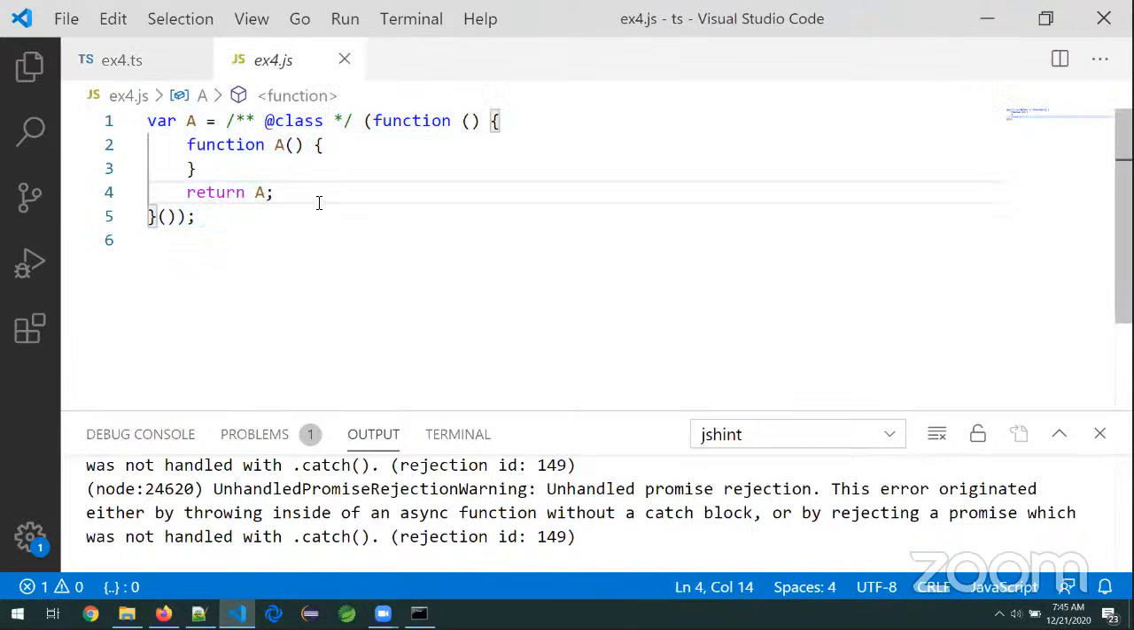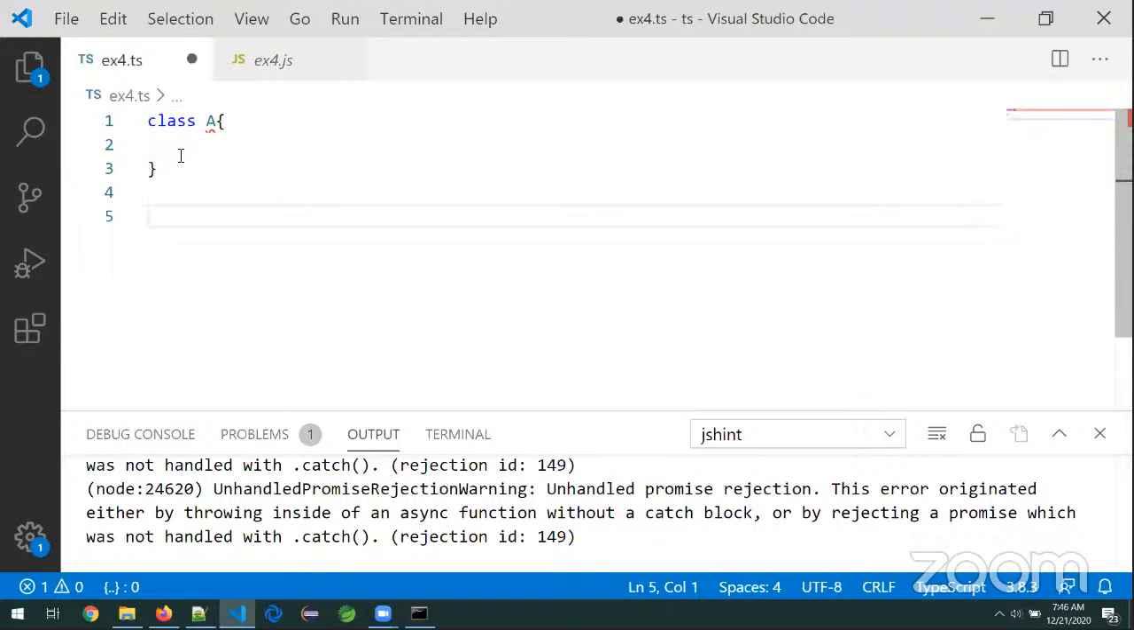What about this one, sir? The same JavaScript class code is what? Create a function and inside the function create another function and return a. Now tell me, which one is easy to understand and easy to write? JavaScript language or TypeScript language, sir? Very good. Which one, sir? TypeScript. Now, some of you are still in doubt.